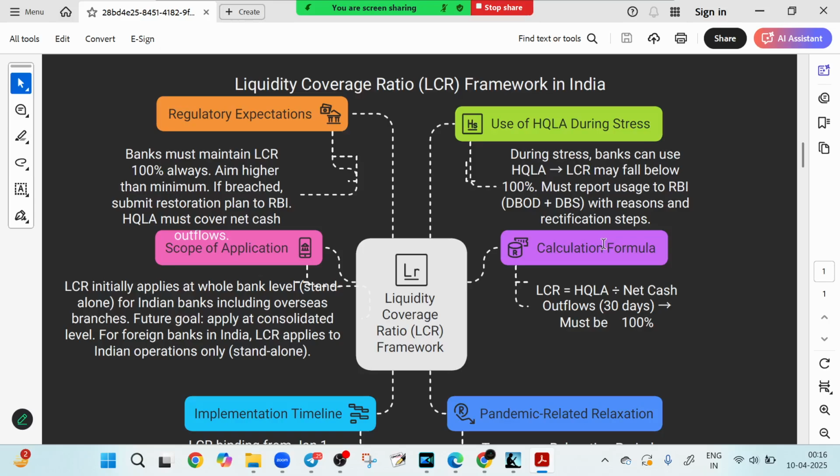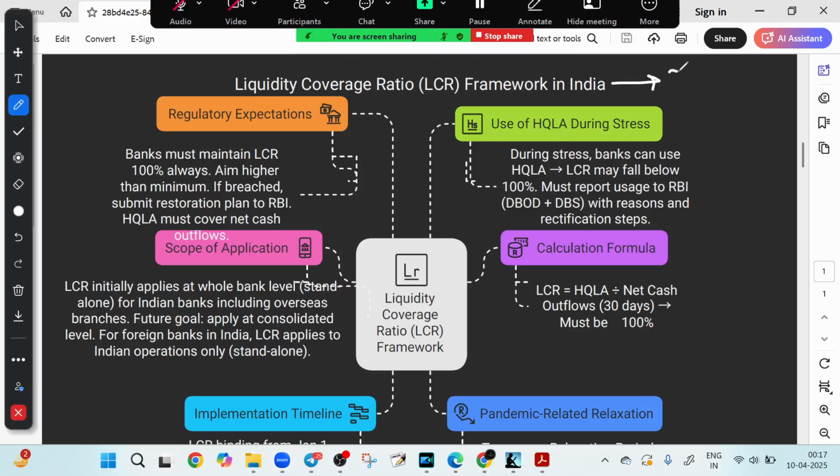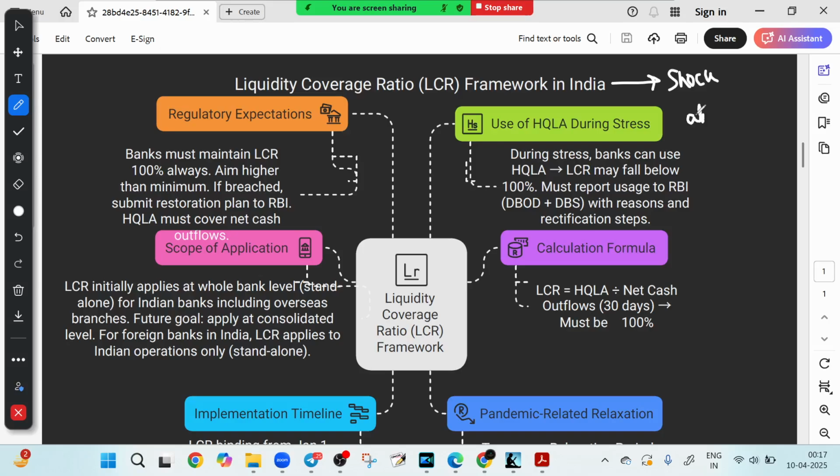Right, this will help give you a clear picture, and you can easily solve MCQs and case studies based on them after you have the concept. So liquidity is the lifeline of any bank, but what happens when stress hits hard and cash dries up? Enter the Liquidity Coverage Ratio, or LCR, your banking financial shock absorber. In one word, this is like a shock absorber.